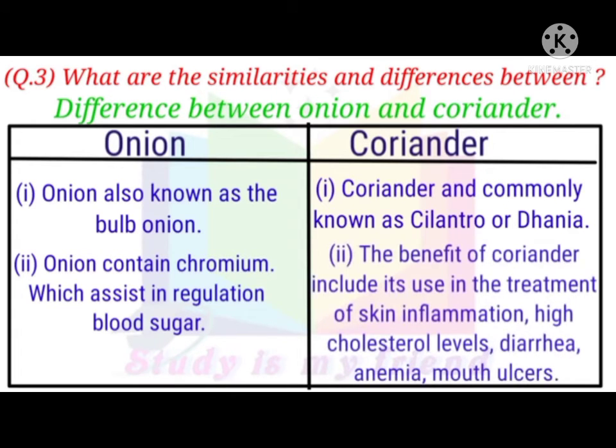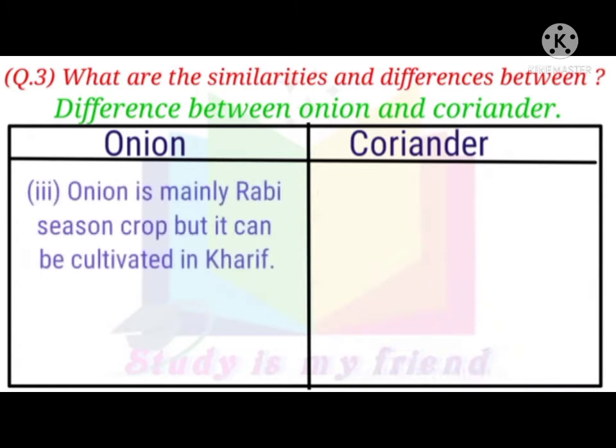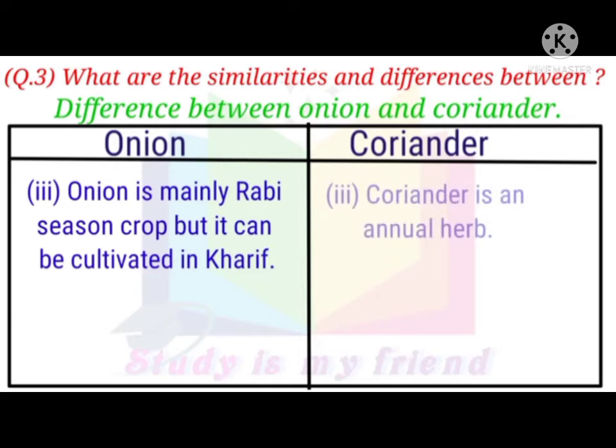2. The benefits of coriander include its use in the treatment of skin inflammation, high cholesterol levels, diarrhea, anemia, and mouth ulcers. 3. Onion is mainly a Rabi season crop, but it can be cultivated in Kharif. 3. Coriander is an annual herb.